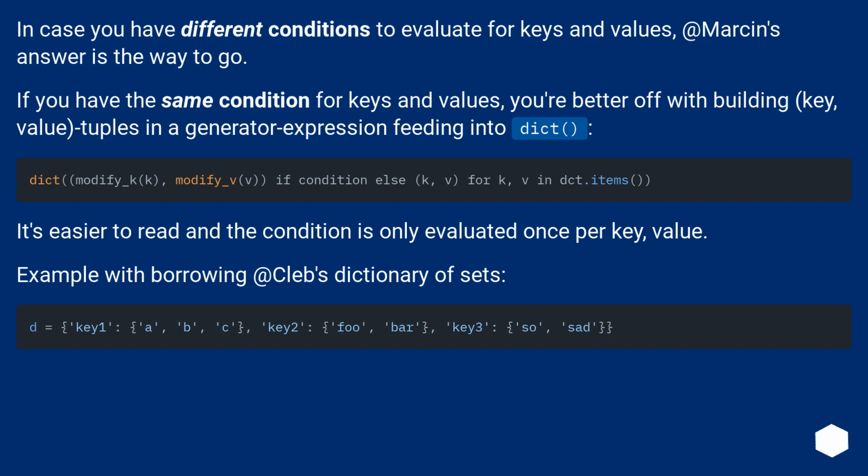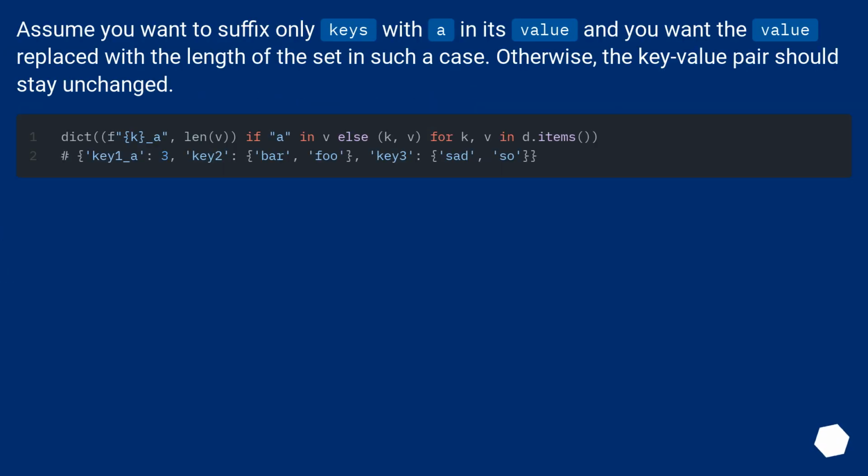Example, borrowing from Kleb's dictionary of sets. Assume you want to suffix only keys with A in its value, and you want the value replaced with the length of the set in such a case. Otherwise, the key-value pair should stay unchanged.